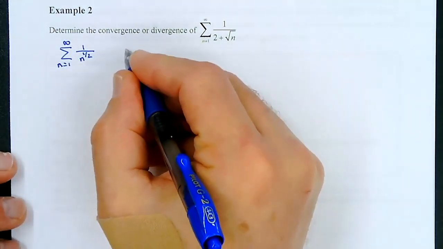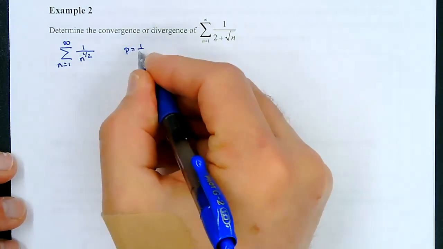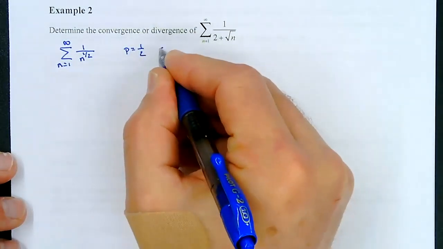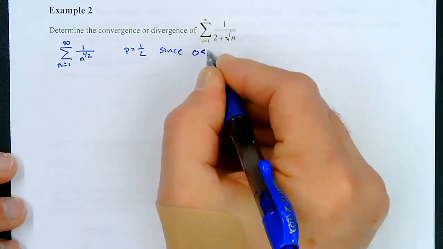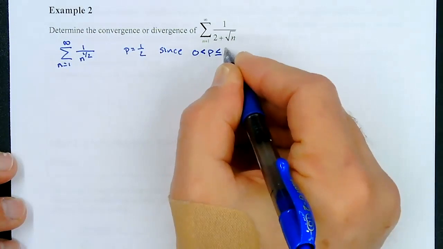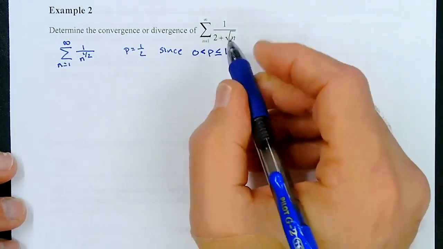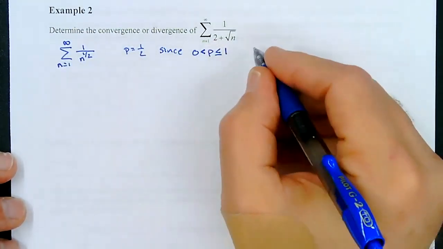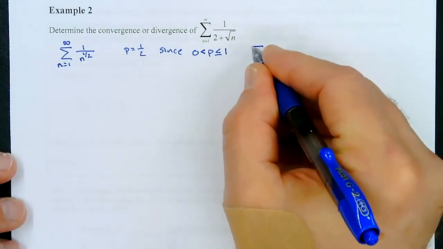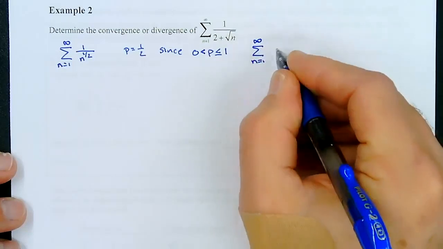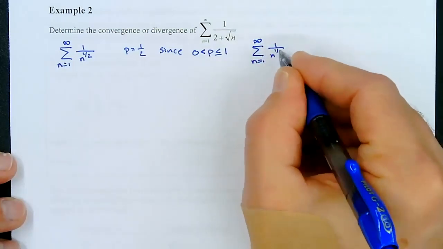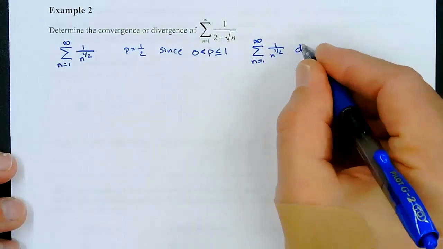So what do we know about this? Well, p is equal to 1/2. And since 0 is less than p, less than or equal to 1, we know that this series is going to diverge, right? So the sum from n equals 1 to infinity of 1 over n to the 1/2 diverges by the p-series test.